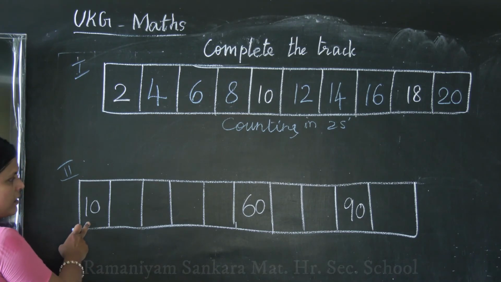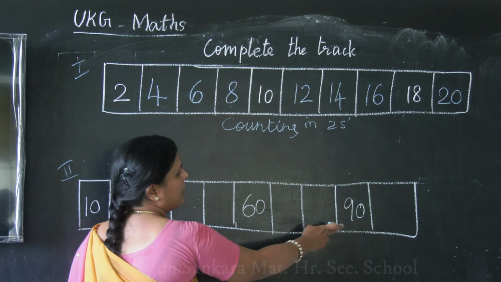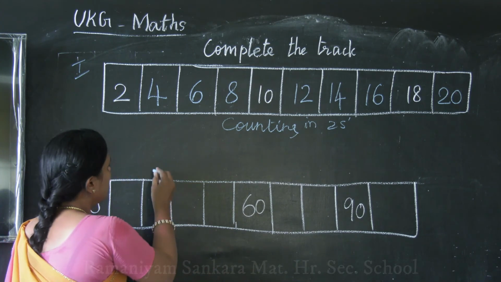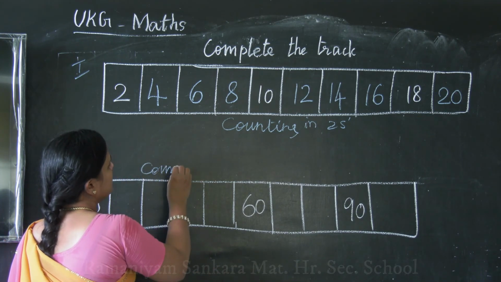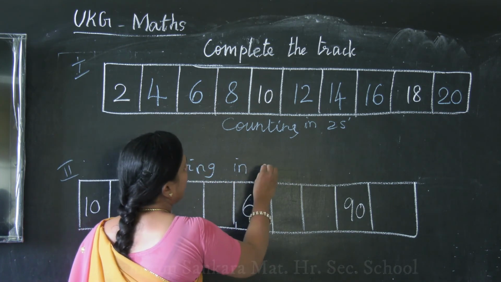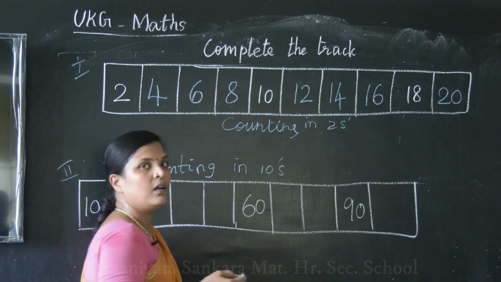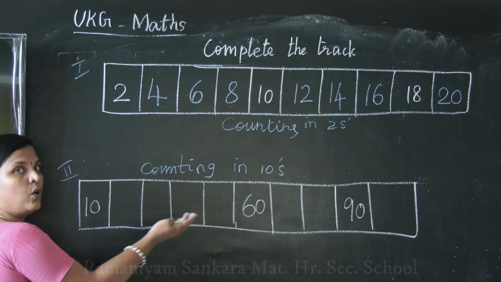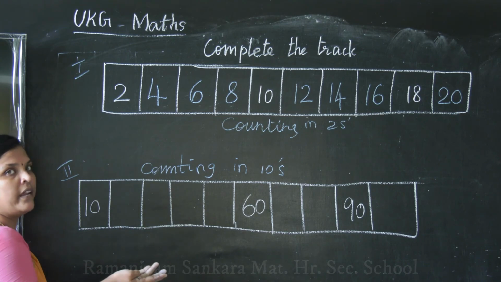Here we have 10. Here we have 80. Here we have 90. So what is this question? This question is counting in tens. Okay ma? By seeing the question we can identify the question. Here we have 10, 60, 90. So it should be the counting in tens.